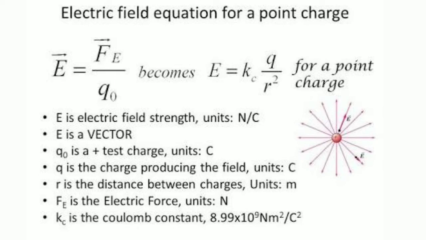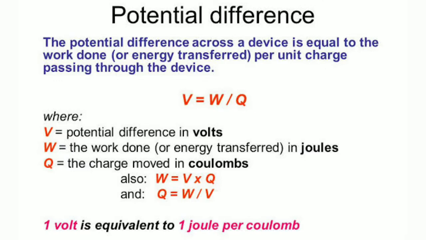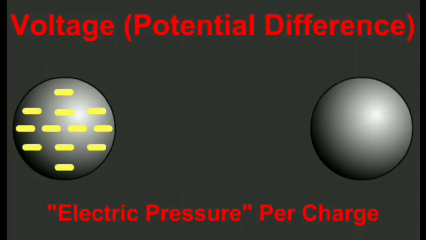If F is the force, Q is the charge and E is the electric field intensity, then E equals force by charge. Electric potential is the amount of work done in moving a unit positive charge from infinity to that point. That is, V equals work by charge. 1 volt equals 1 joule by 1 coulomb.